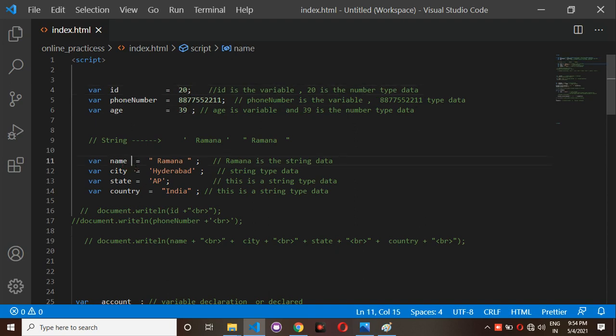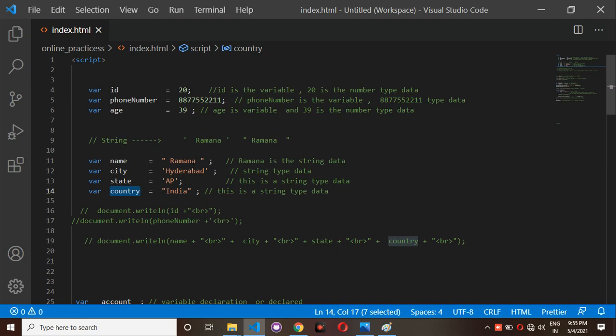And here I have name, city, state, country. These are also variables, but for these variables, I have given the value in the form of double quotations or single quotations. If you write anything inside double quotations or single quotations, that is called string data, which means it is a string type data.